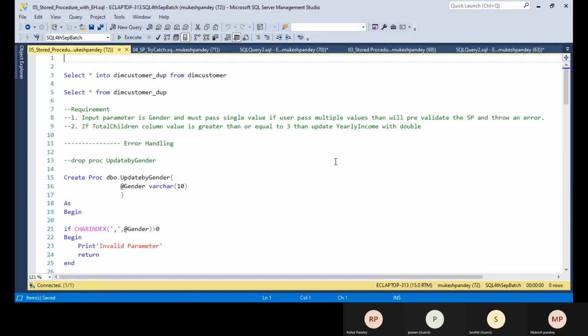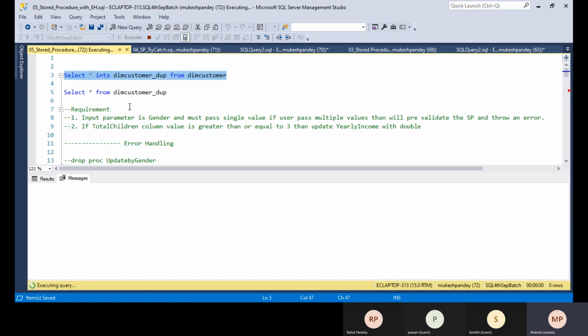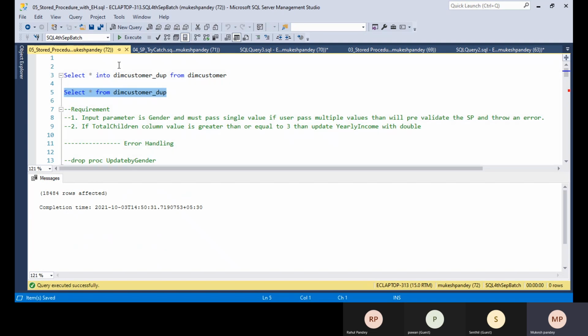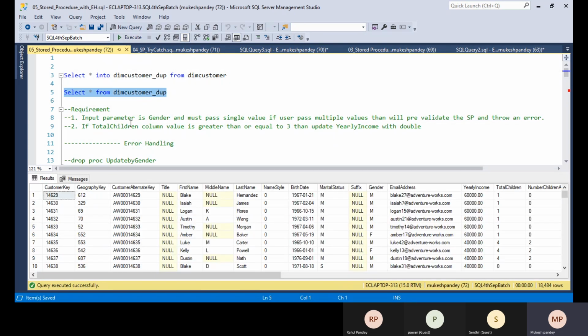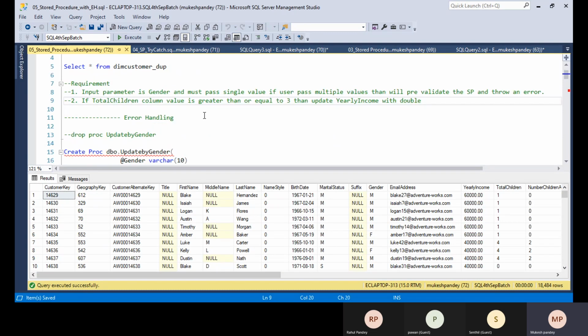So first I'm creating a duplicate table of the dim customer here. Okay, so here I have one dim customer duplicate table. The requirement is mentioned here, and in real time they will also put the requirement like this only. So the input parameter is the gender, and it must pass a single value. If the user passes multiple values, the stored procedure will pre-validate and throw an error.